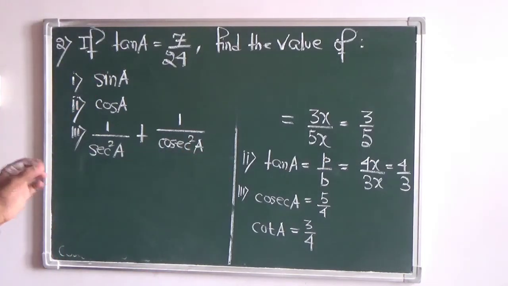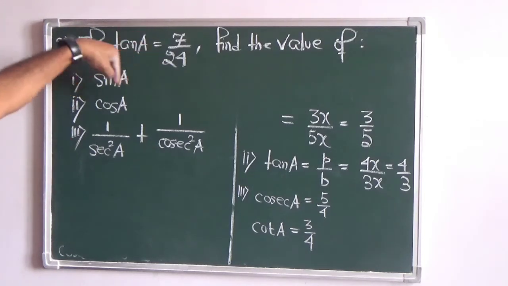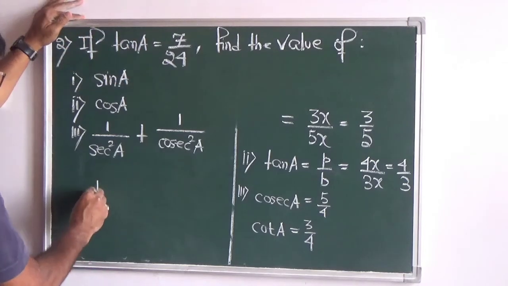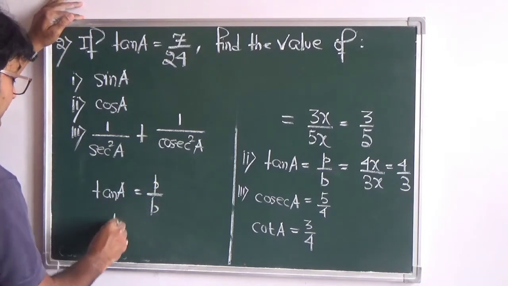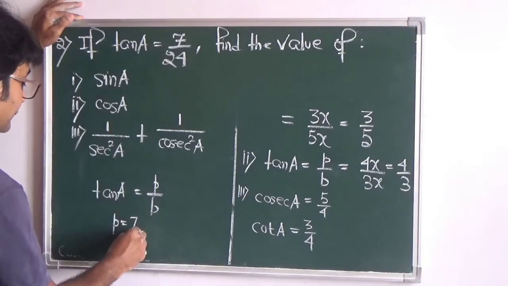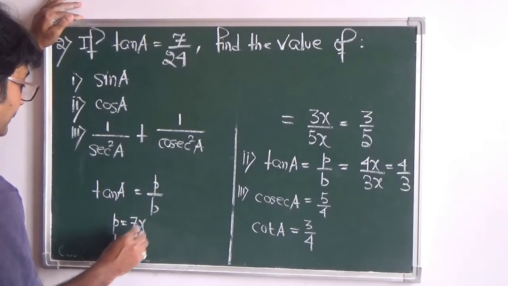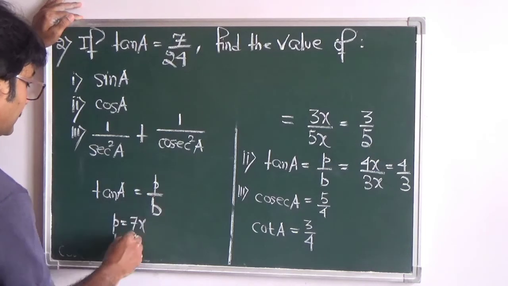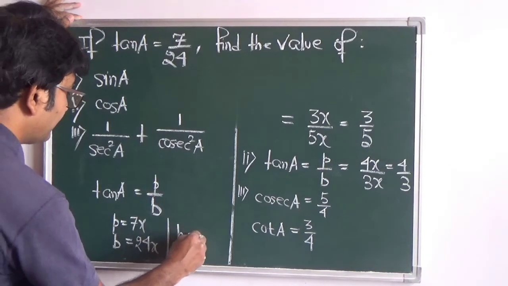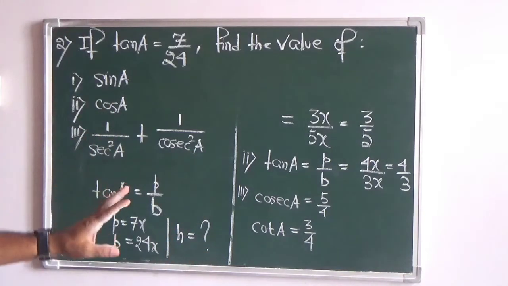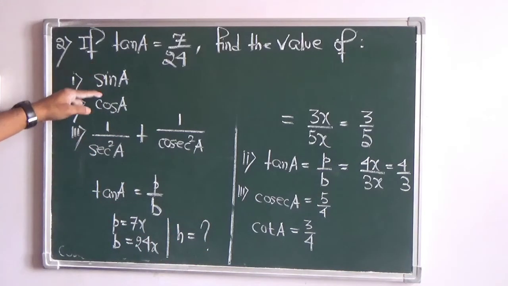I will just brief you about this because we have already crossed the time. Sin A, first you would take it as tan A. Tan A, we know, is perpendicular by base. So you take P equals to 7x and B equals to 24x. So from here you first calculate the value of H. So once you know the three sides, then you can easily find sin A, cos A.